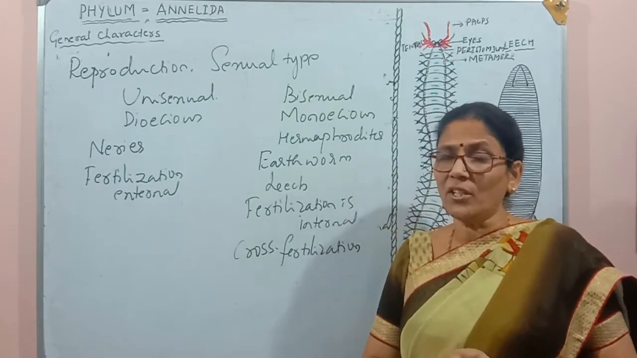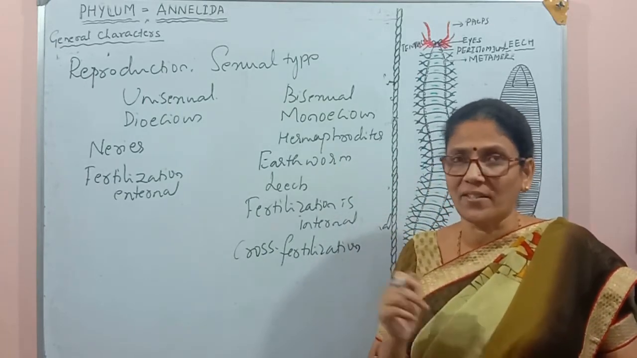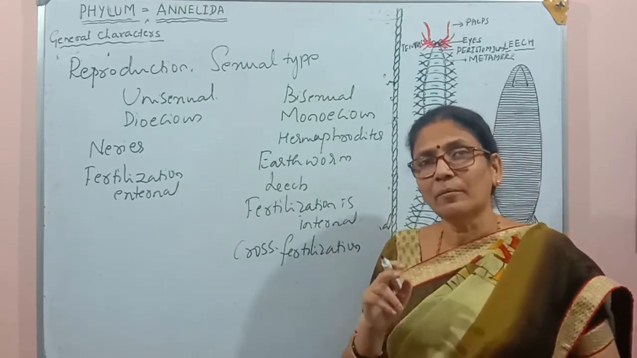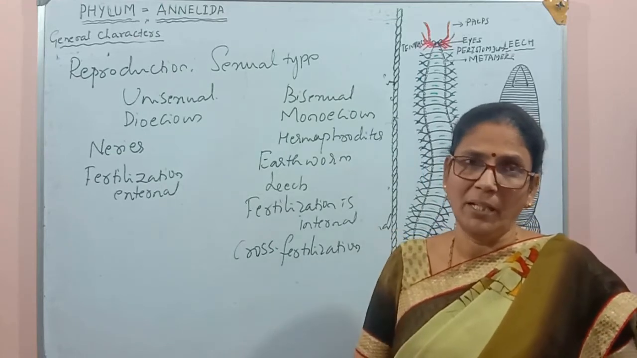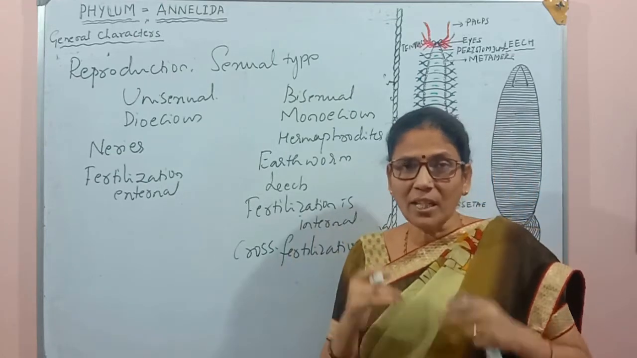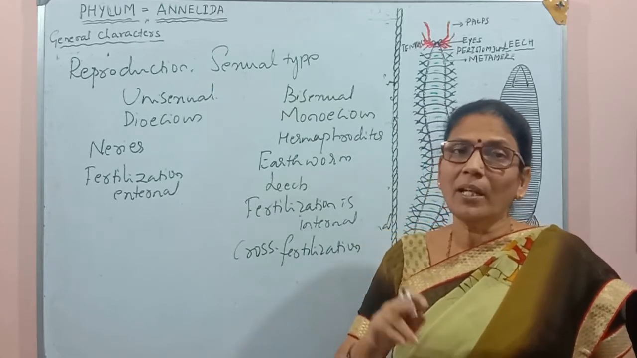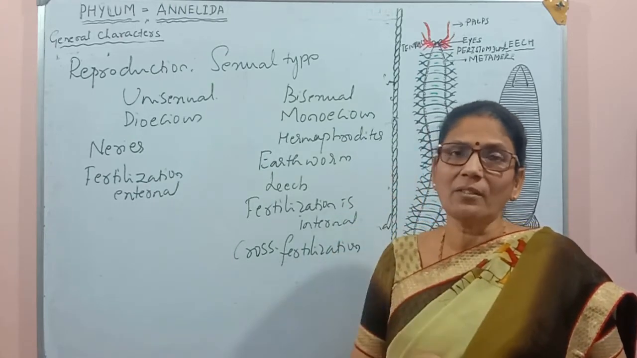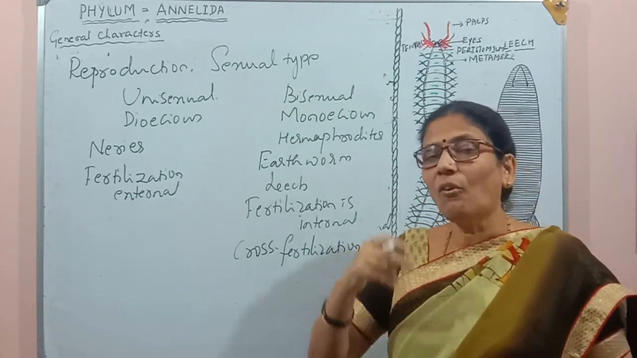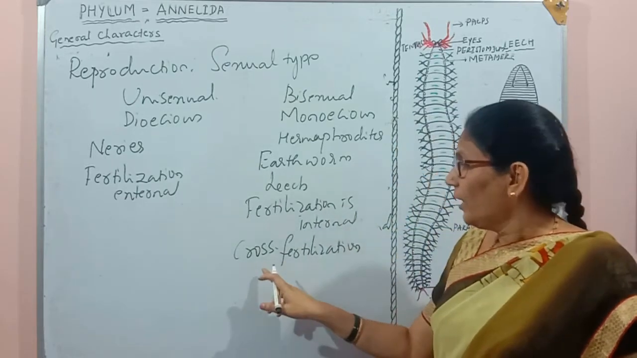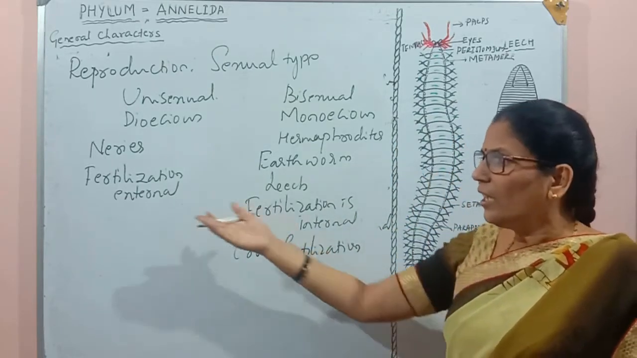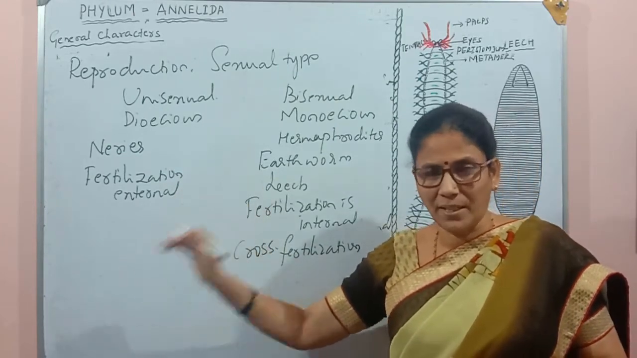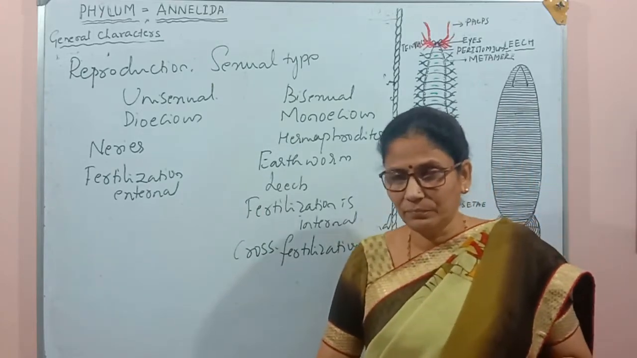For the cross fertilization, one condition is there, that is called protandrous. Means in earthworm or leech, male gametes mature earlier compared to the female gametes. Hence, the male gametes of the same individual are not going to fertilize the female gamete of that individual. So these male gametes always fertilize the egg of another organism. Hence, it is called cross fertilization. In unisexual organisms, naturally, there is no other way; cross fertilization is compulsory.